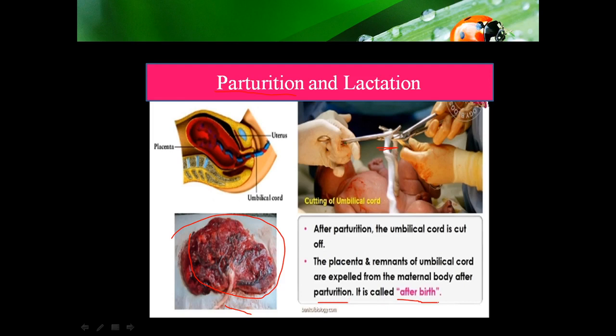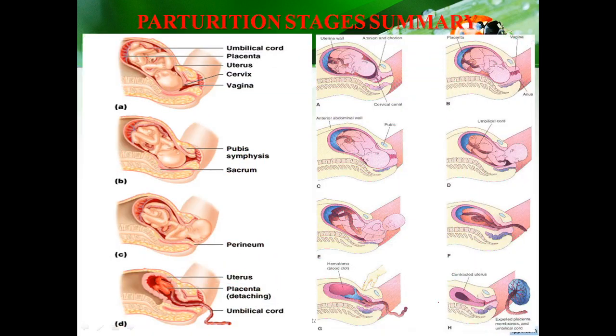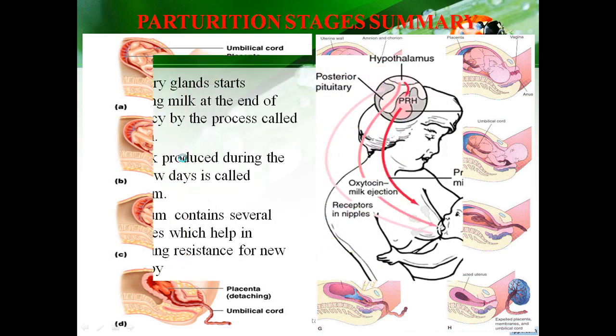Afterward, the next phenomenon we see is lactation. This image indicates the various stages of the parturition. The first one is dilation, the second one is expulsion and the third one is the afterbirth phenomenon. Next phenomenon we see is lactation.